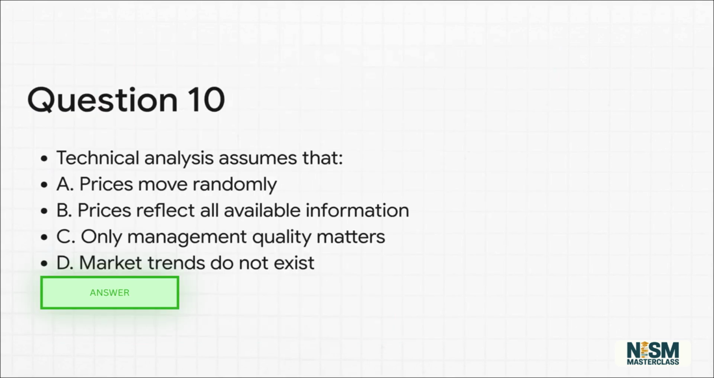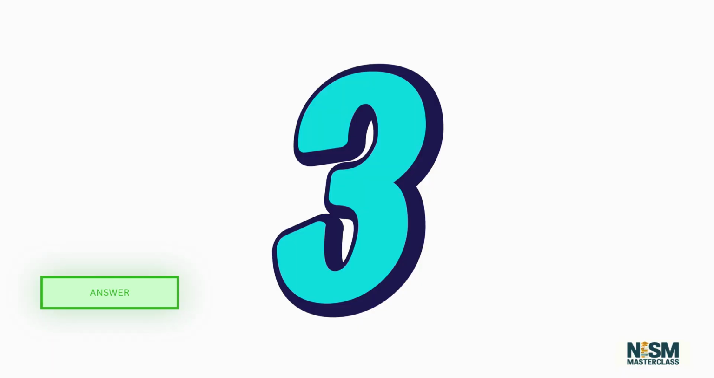Question 10. Technical analysis assumes that A. Prices move randomly, B. Prices reflect all available information, C. Only management quality matters, or D. Market trends do not exist. Pause now if you need more time.